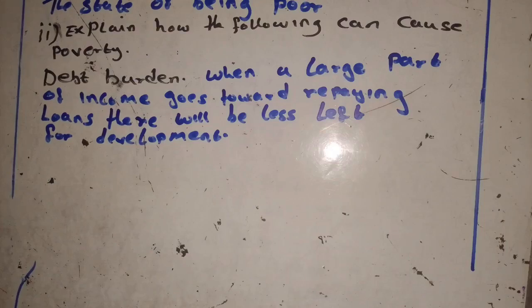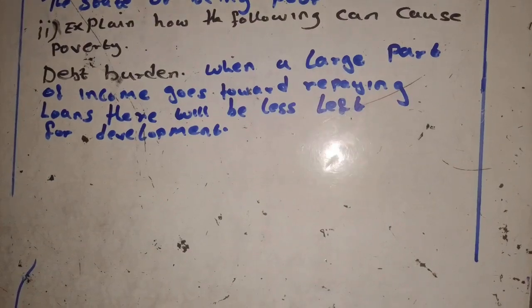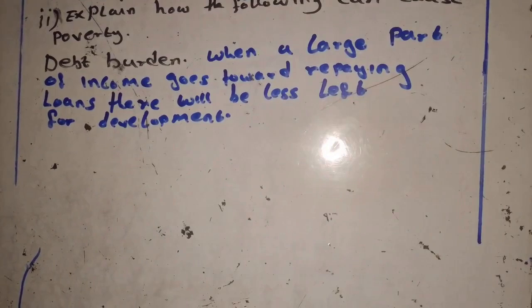Okay, the second one is climate variation. So how can climate variation cause poverty? When there is drought or flood, it will be difficult for the crops to grow, so there will be crop failure, which will result in shortage of food in our country.